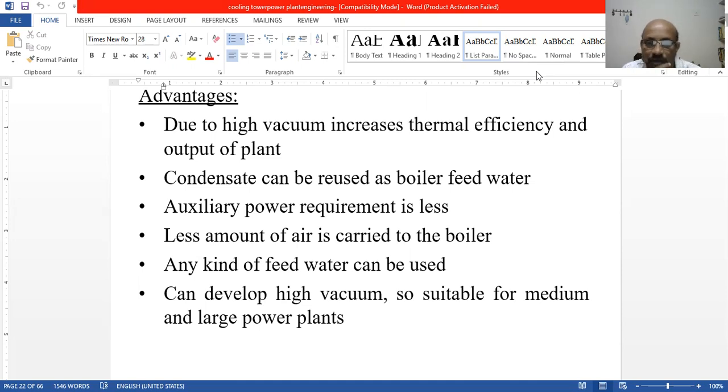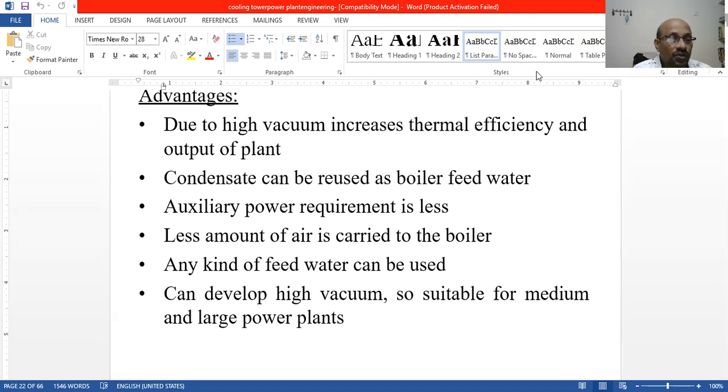Since the water is hot, the burning of coal and the steam generation is very accurate, so the thermal efficiency is increased as well as the output of the power plant. Means we are generating more power, more energy.